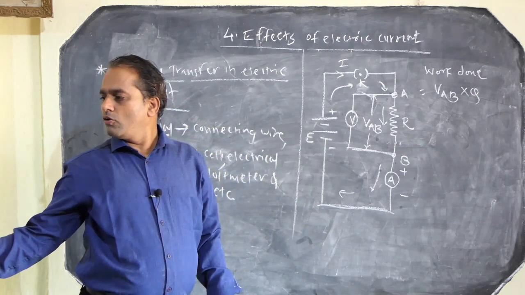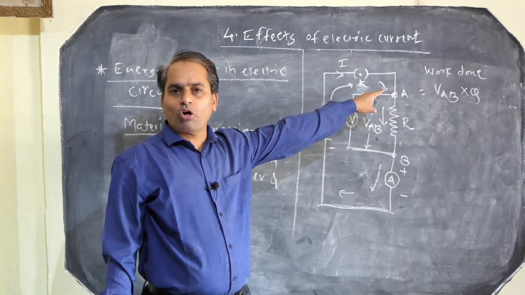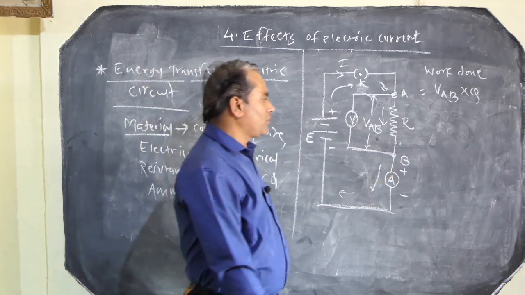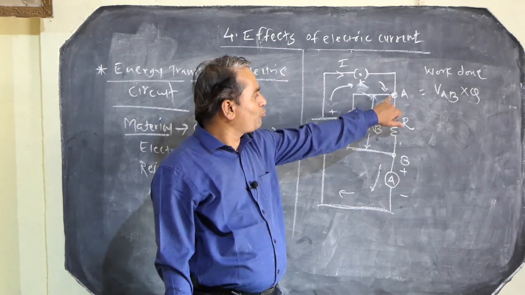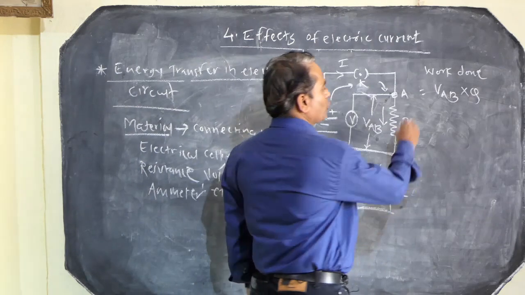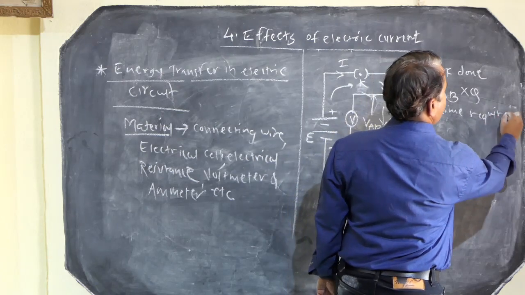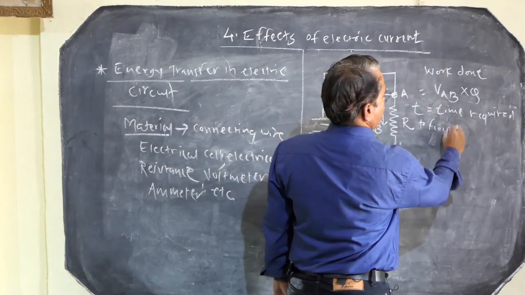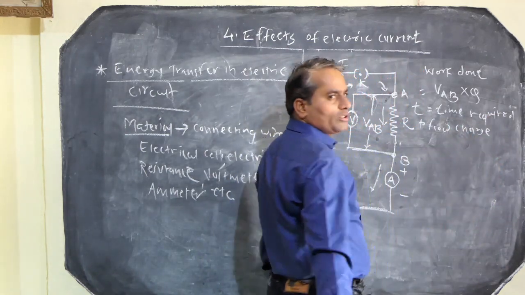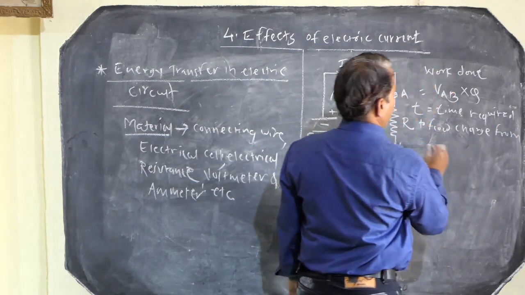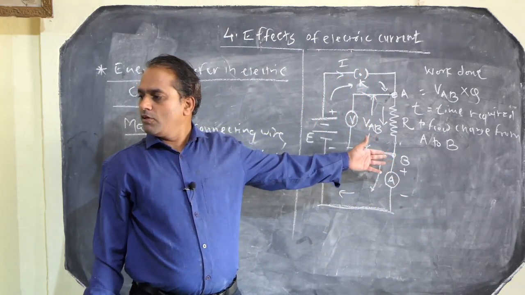Okay, so here we are saying, if the charge Q flows from terminal A to B, and the time required to flow the charge from A to B is T. Suppose that is the time required to flow the charge from A to B.